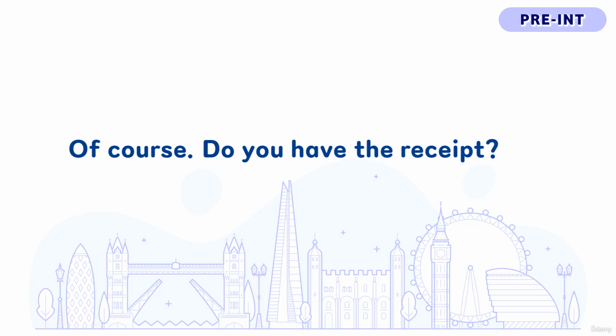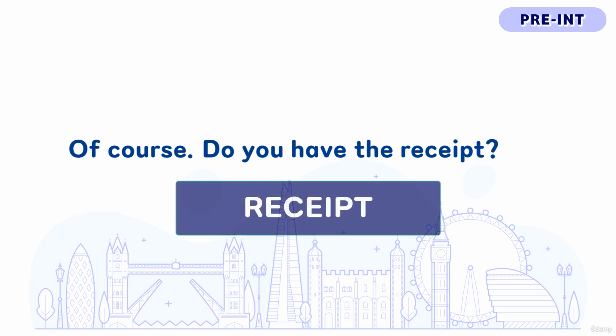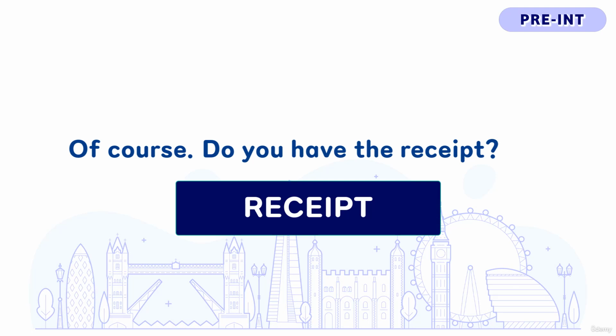First, of course, is a strong form of yes, so the store worker may say this to say that you can get a refund. And after this, to ask whether you have the receipt, the store worker can ask this question. Do you have the receipt? When you pronounce the word receipt, P is silent. So we say receipt.